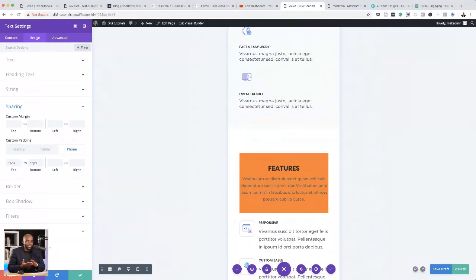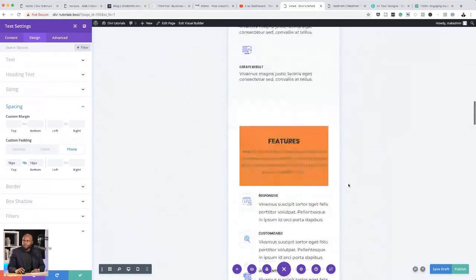But when it comes to headings, I actually just look at it and see if it's big enough and it's covering all the space that I need. So that's what I normally do when I take a look at these fonts. There isn't a specific size that I use, but I just look at it and see if it looks nice on the page. So for example, if I take a look here at these features, I would say for the mobile, this looks really nice.